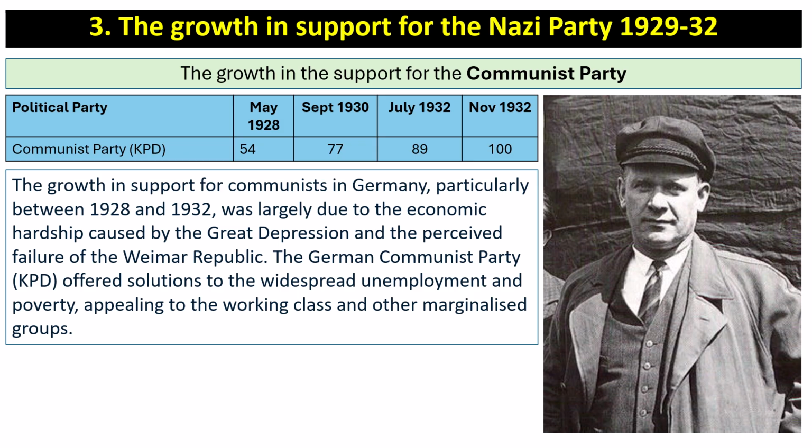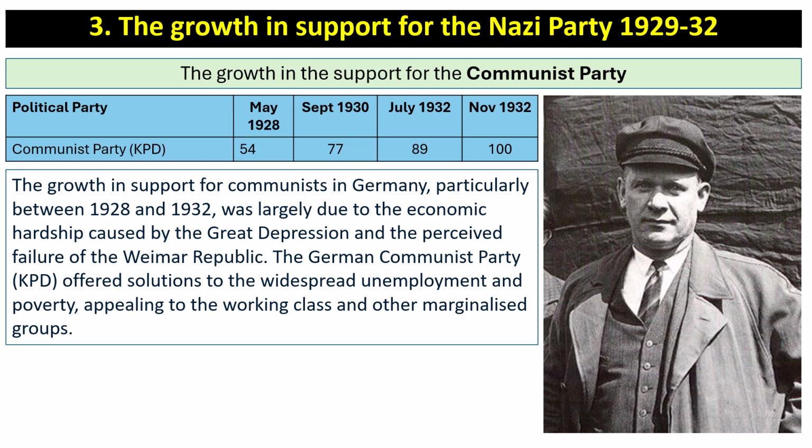Now, this was largely due to the economic hardship caused by the Great Depression and the perceived failure of the Weimar Republic. The German Communist Party seemed to offer solutions to the widespread unemployment and poverty, appealing to working class and other marginalised groups within German society.